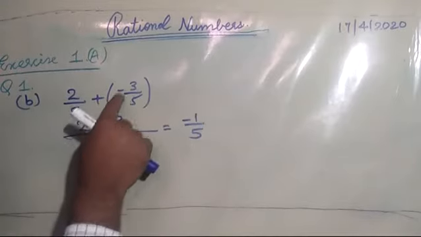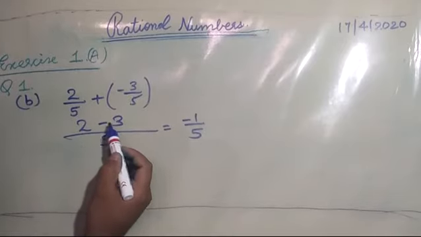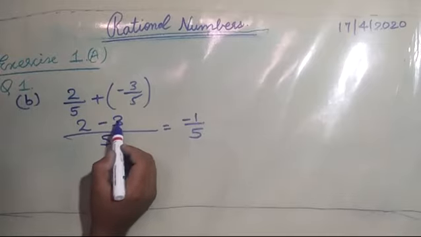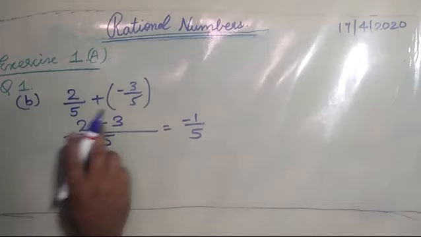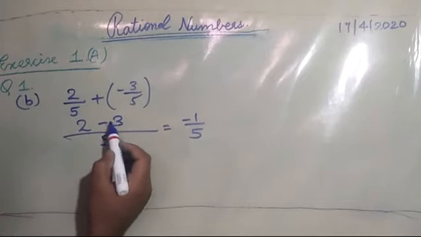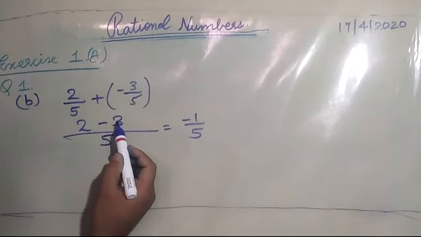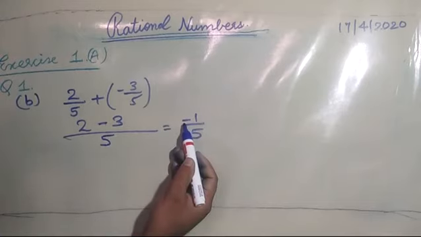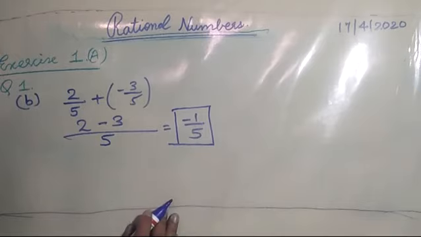Then plus into minus will become minus. 2 minus 3 will be equal to 1, and we know that the sign of the bigger number will come. In terms of magnitude, disregarding sign, 3 is the bigger number. Since the sign in front of this larger number is negative, the answer will definitely be negative. That is why the result came out to be minus 1 by 5.